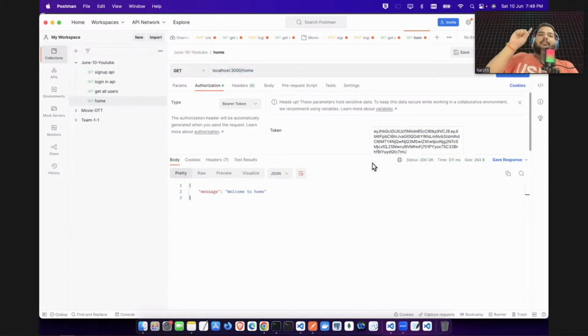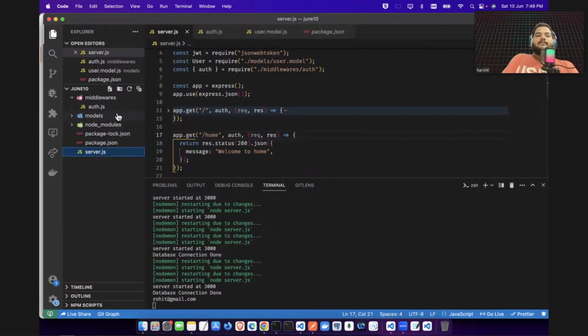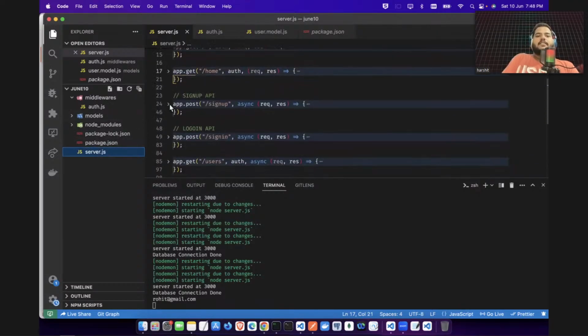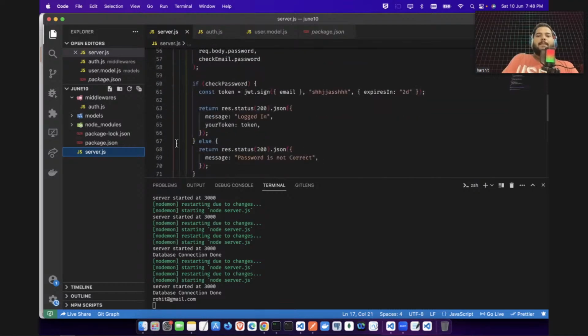And this token will be valid for 2 days. If you have seen Flipkart, once you log in you can access it for 1 or 2 days or maybe 1 week, but after 1 week it asks you to log in again. This is the power of expires in. Whatever value you give here, this will be happening behind the scenes. Here we have given expires in 2 days, so your token will expire in 2 days. These things happen in the background, and this is, guys, how your whole API request response cycle works.